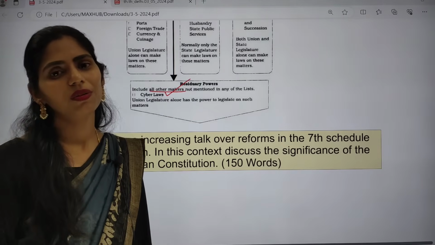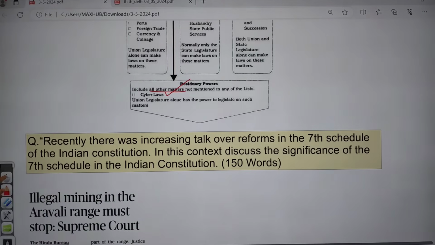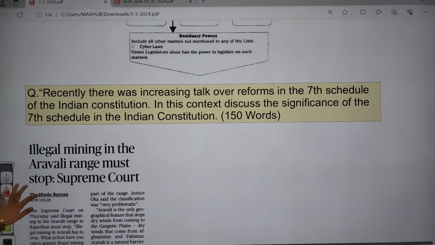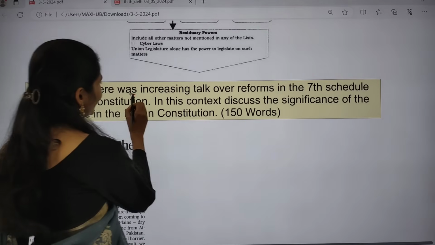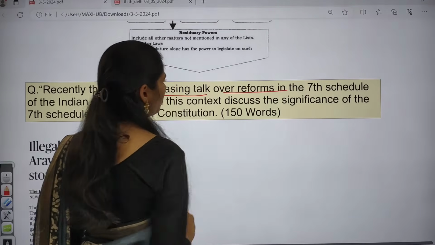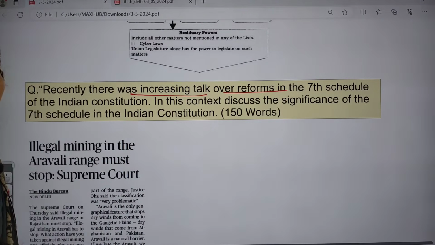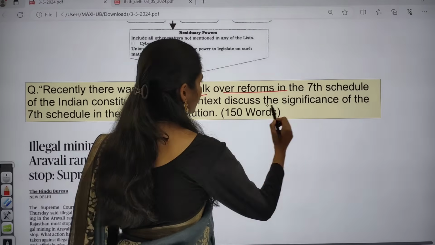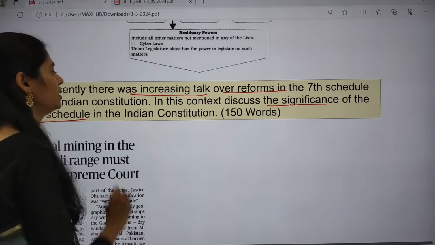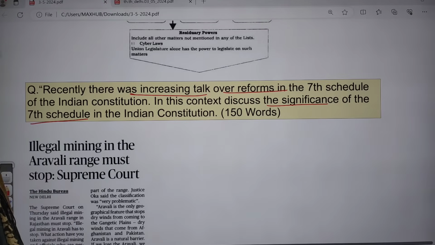I want to give you one main question regarding this topic, so try to write an answer. Recently, there was increasing talk over reforms in the 7th Schedule of the Indian Constitution. In this context, discuss the significance of the 7th Schedule in the Indian Constitution.